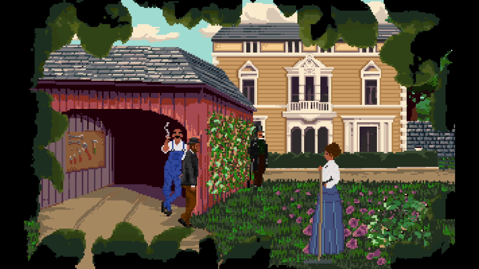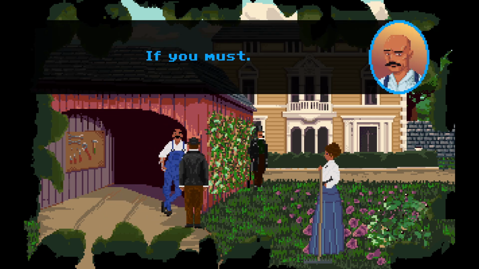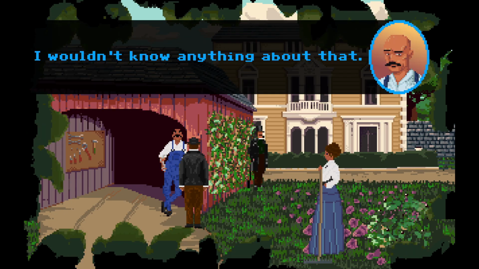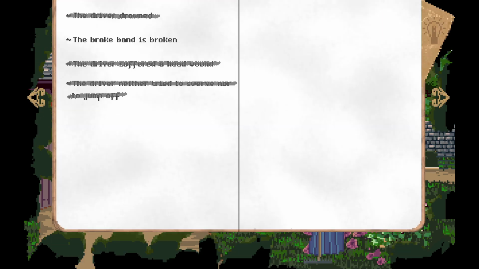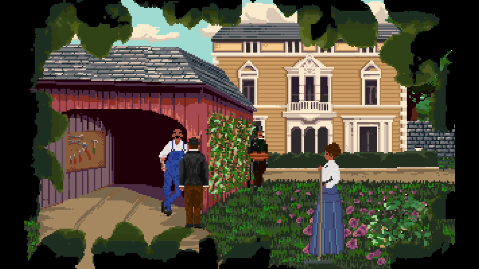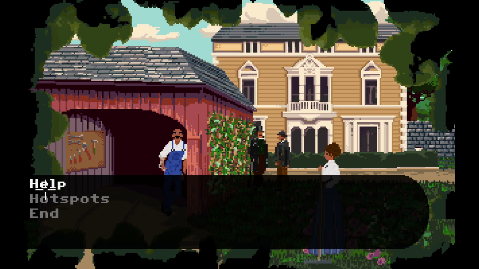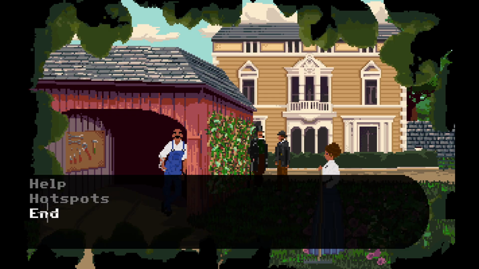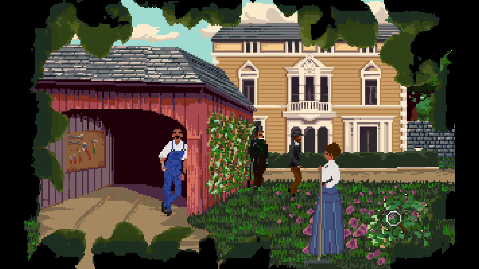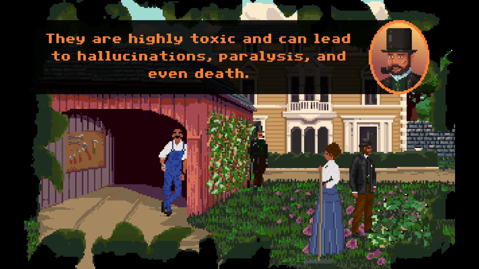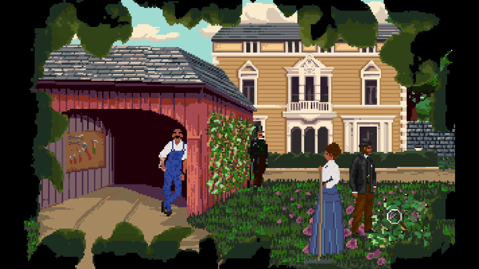Do you really know nothing about this broken brake van? How can I help? Go look around, there's still something to do here. One corner. Better not touch them.